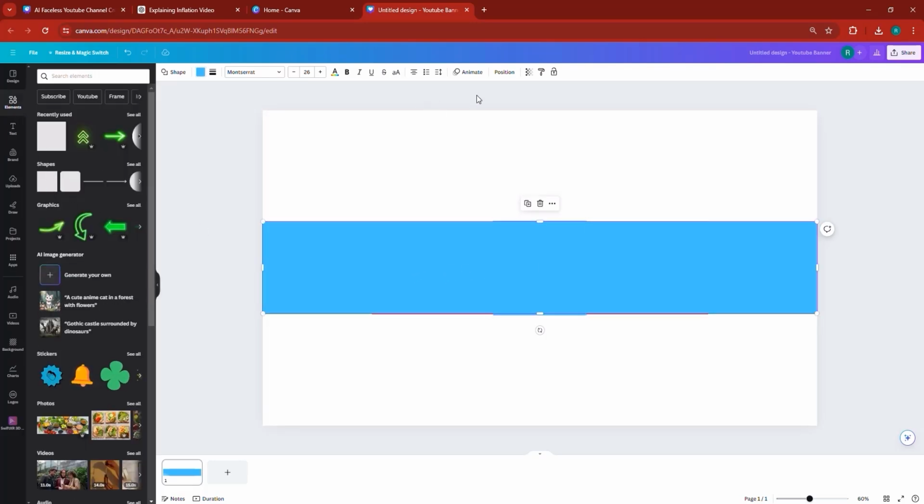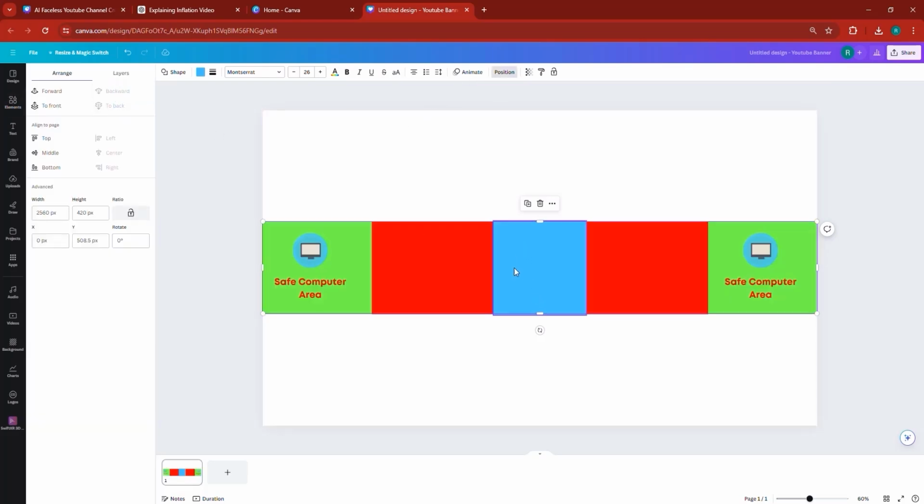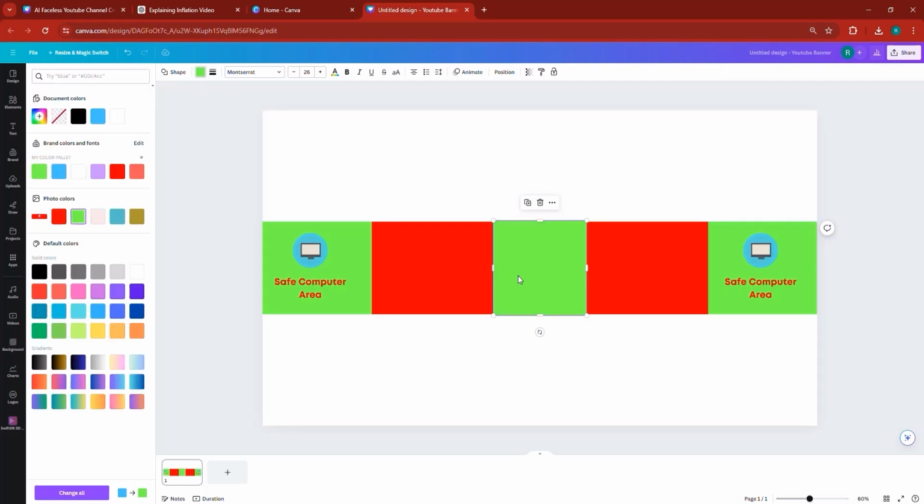Once that's done, go to Elements again and grab another element. I can position it to the background for a second, and then you can color it differently. For example, color it green.